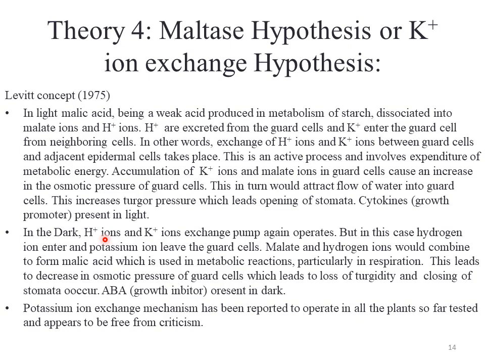So in response to this, and in the presence of a hormone that is called abscisic acid, which is called growth inhibitor, and with lower potassium and chloride ions in the guard cells, the guard cells get flaccid, and in response to this, stomata get closed in night. So far, the potassium ion exchange mechanism has been reported to operate in all types of plants tested, and appears to be free from criticism.